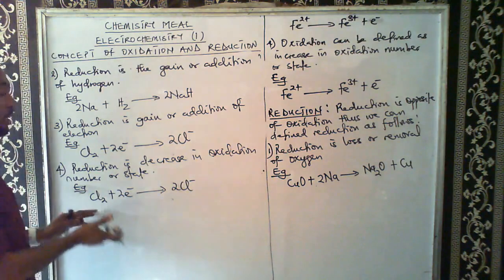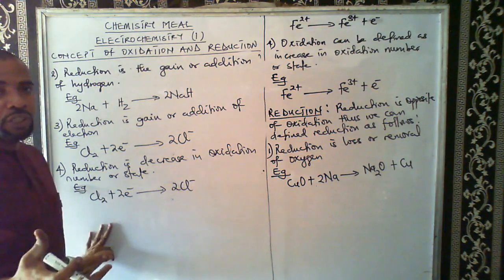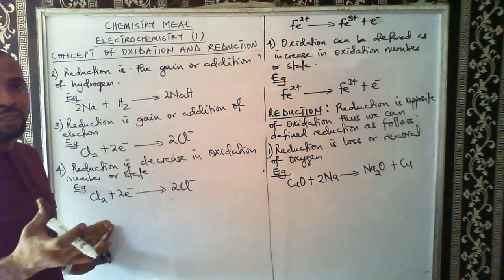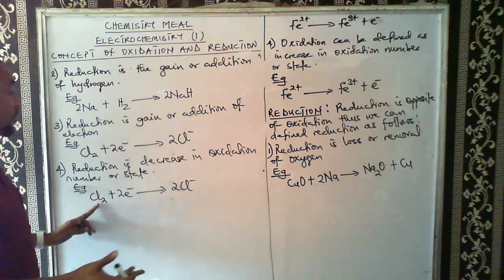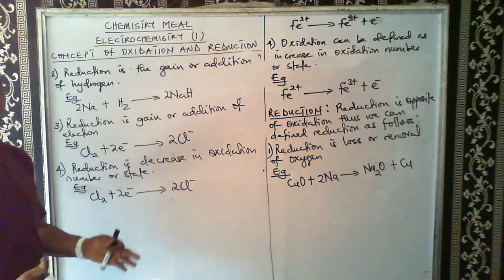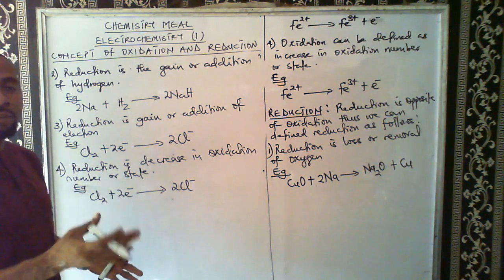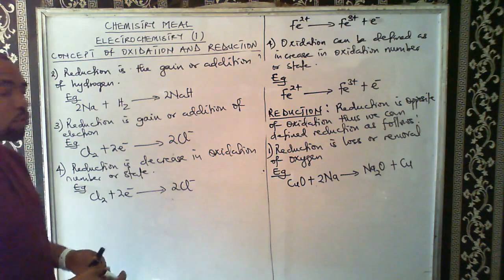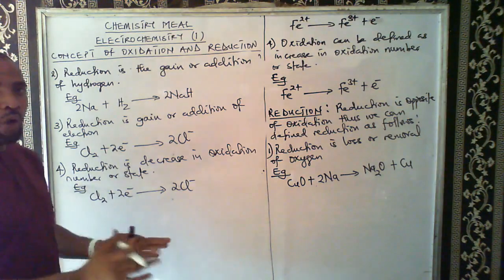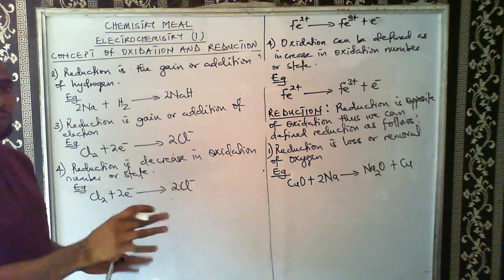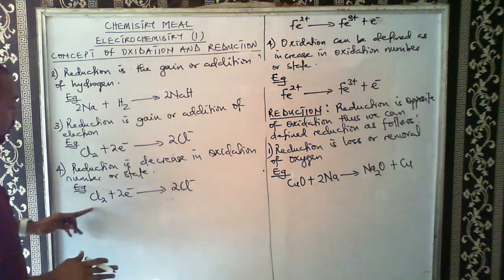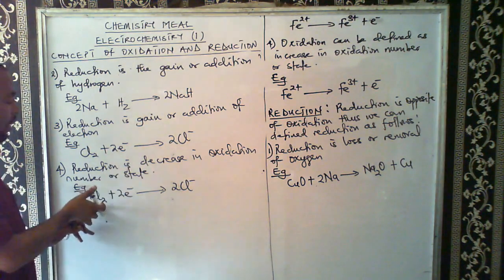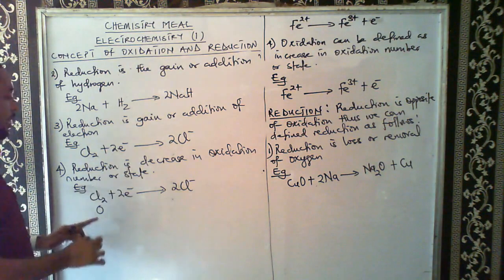So it did not combine with anything. When we look at the rules guiding oxidation number, we say that the oxidation state of an element in free state is 0. An element is in free state if it is not in ionic form and it did not combine with any element. That means it's not inside a compound. So when an element just exists as an atom or as a molecule, the oxidation state of that element is 0. So since this chlorine is existing as chlorine molecule, it is not inside a compound, it's not in its ionic state. So the oxidation state here is 0.